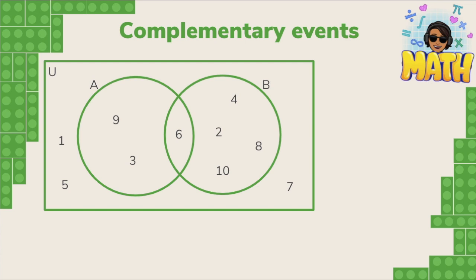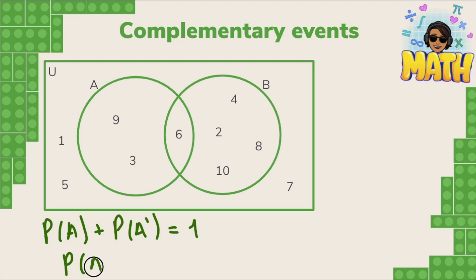Now, when we talk about complementary events, we have to keep something in mind that is very important. So remember that the complement of an event occurs when the event doesn't happen. So since the event either happens or doesn't, the probability of the event plus the probability of the complement of the event is going to be equal to 1. Okay? So another way to see it is that if we wanted to find the probability of the complement of an event, we can take 1 and subtract the probability of the event.